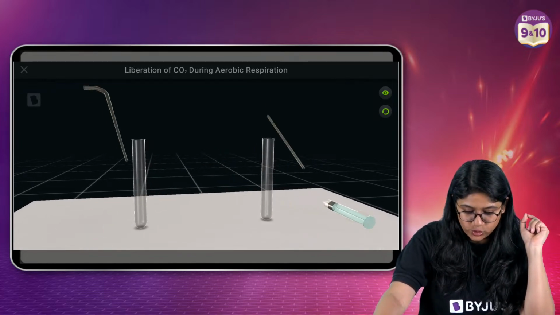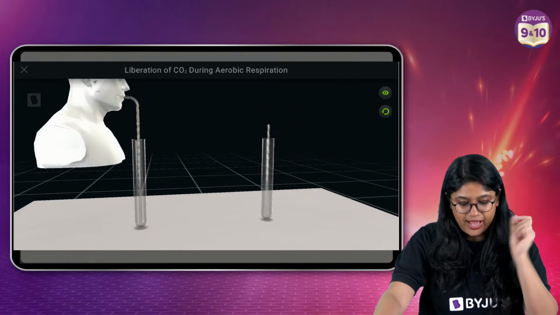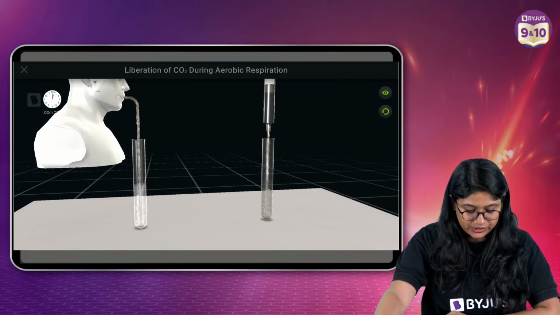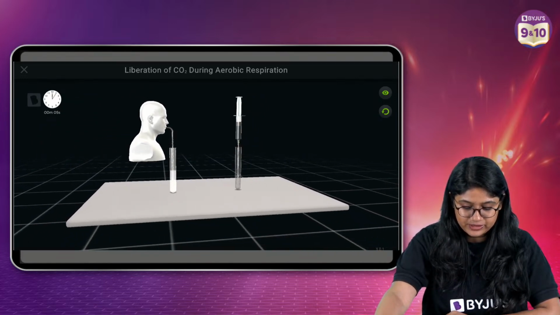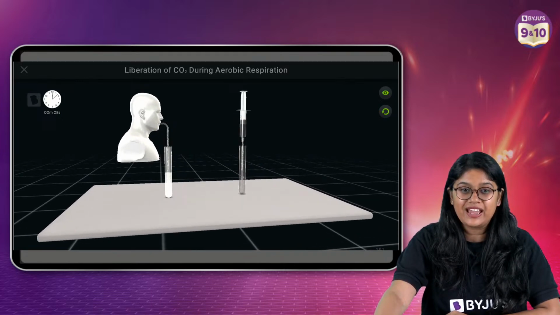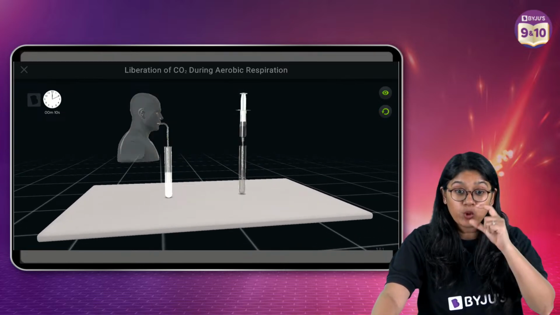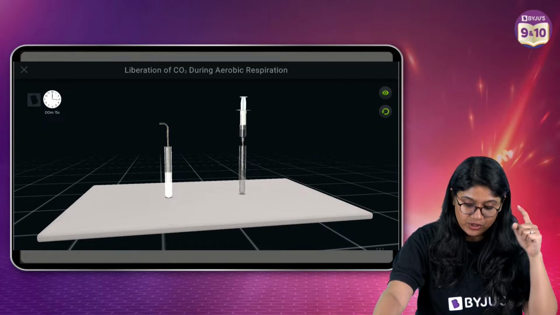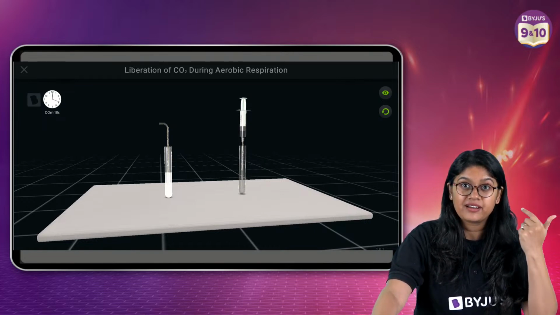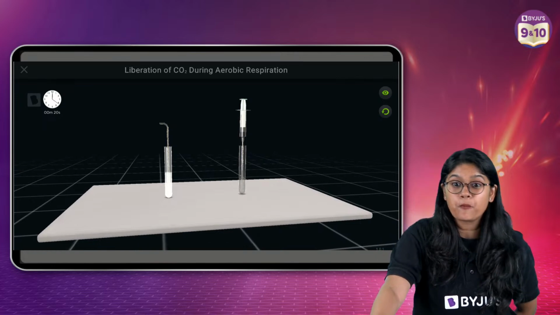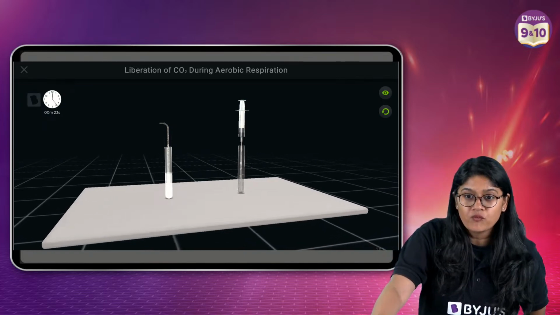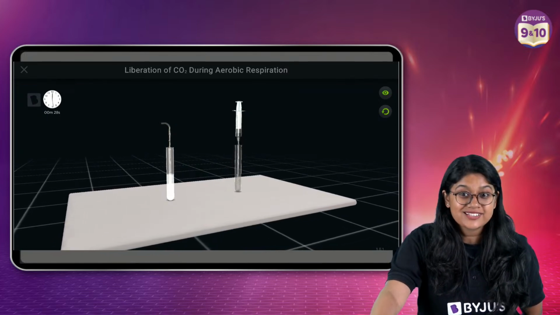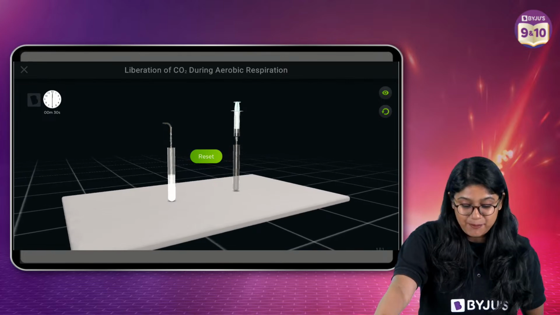See, we have 2 test tubes, right? And what are we adding? First of course, we're adding the lime water. And of course, then we are blowing into it. So we know that when we exhale, we release carbon dioxide. So when we are doing that reaction, what we'll see is that the lime water will turn milky. So it's a homework question, everyone. You have to tell me why it is turning milky. You can write the reactions also, right? It's a very important experiment from the exam point of view.